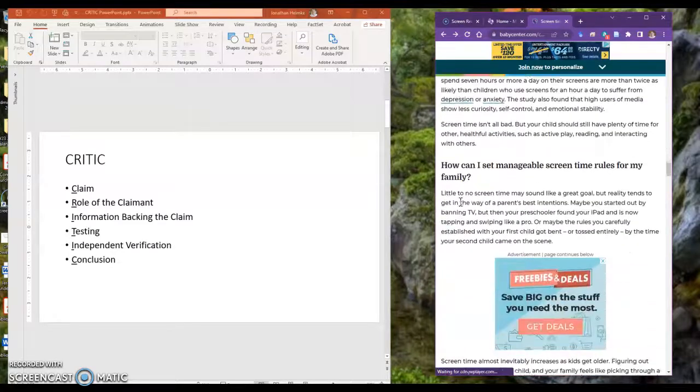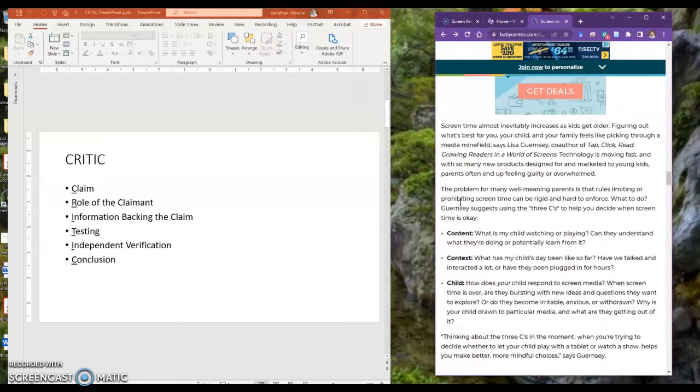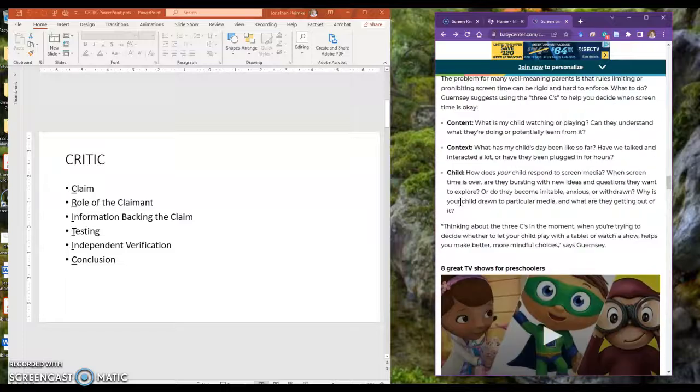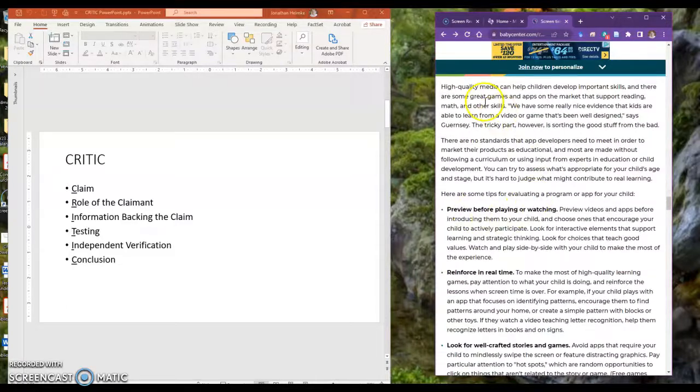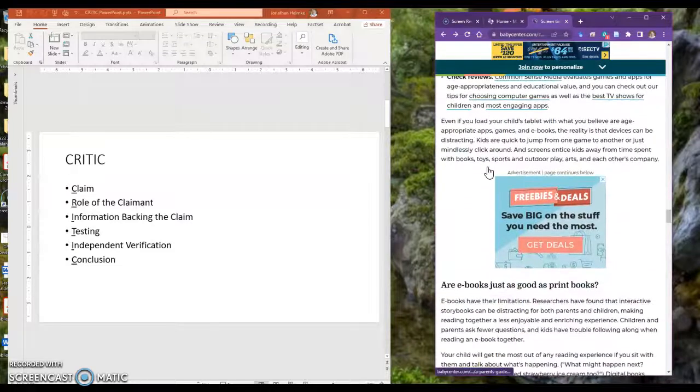Okay, and I saw this throughout the whole article, where they say here's the information, but they don't tell you where the information came from. It doesn't give you in the text where the information came from. So that gives me a little bit of hesitation on this particular area.